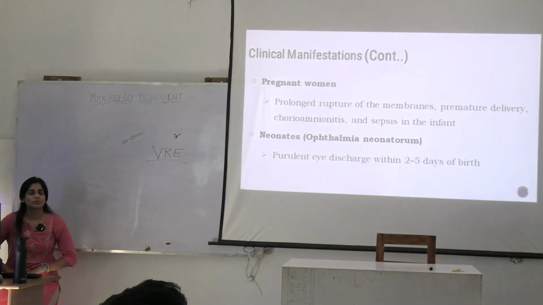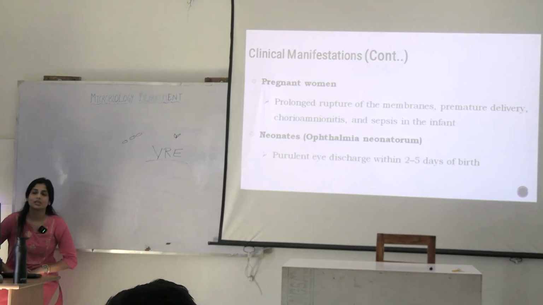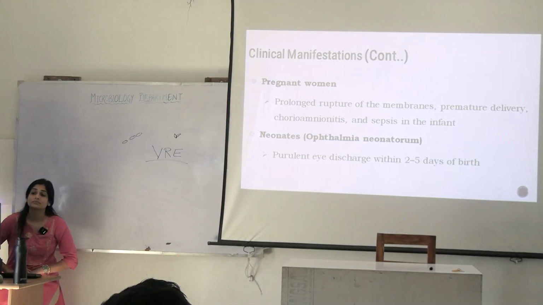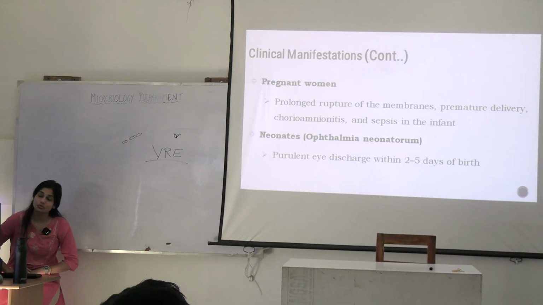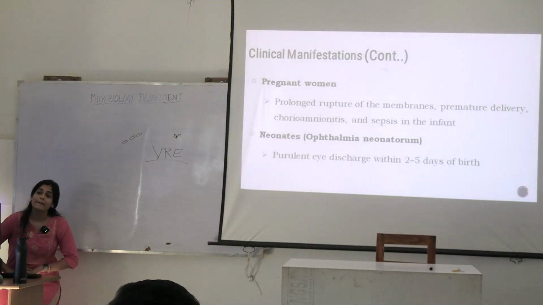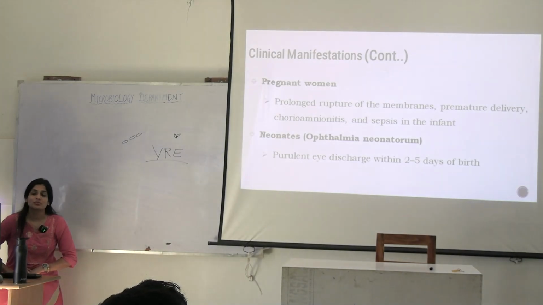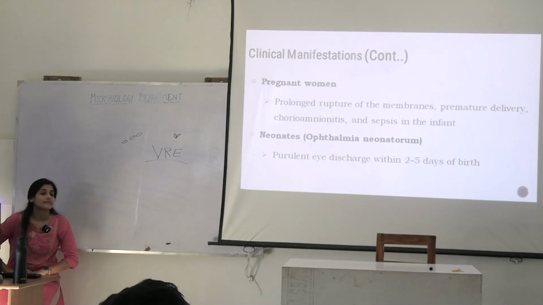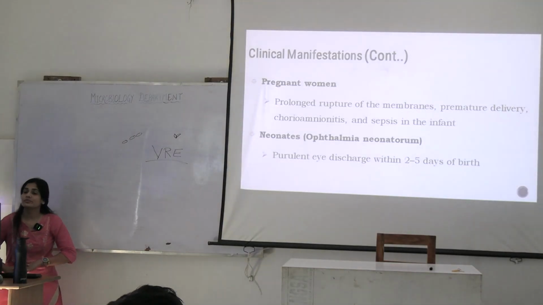What is the most common commensal of the urinary tract? So, you can say E. coli also. What else? Which streptococcus? Group B streptococcus, very good.